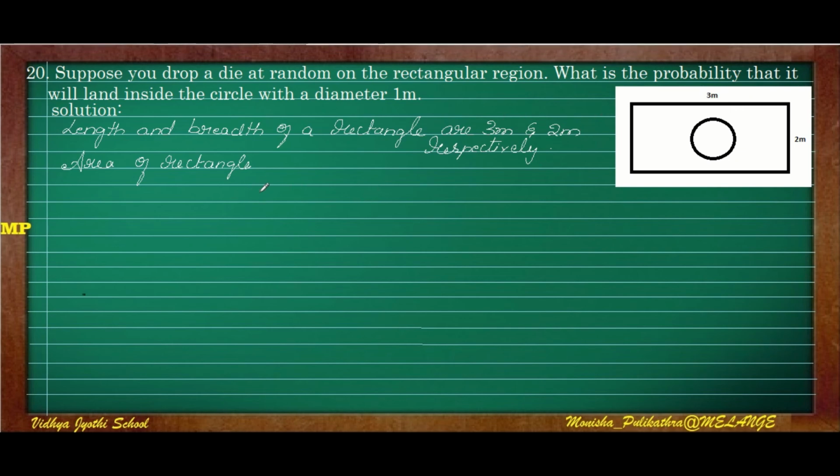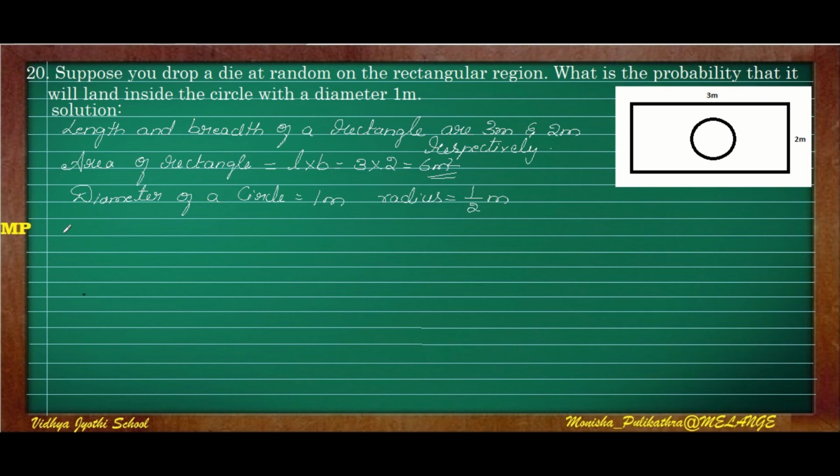And we have to find the area of the rectangle. We know the formula for the area of a rectangle, that is length into breadth. So length into breadth is 3 into 2, that is 6 meter square. So 6 meter square is the area of the rectangle. Now the diameter of the circle is 1 meter. If the diameter is 1 meter, then the radius is half of the diameter, that is half meter.